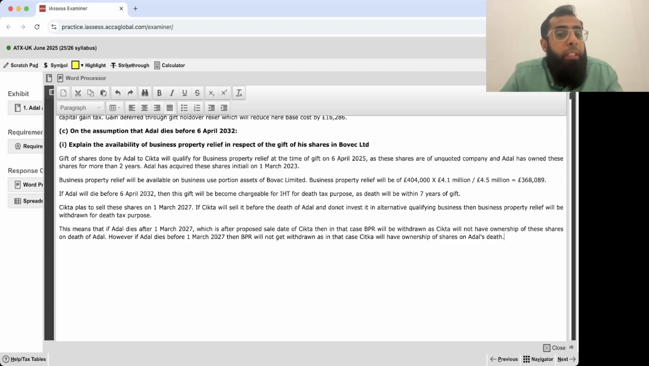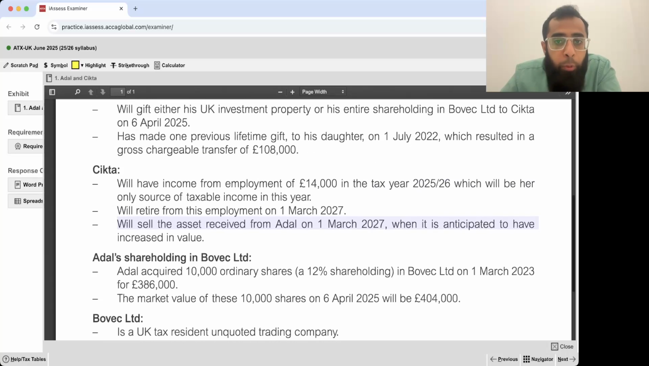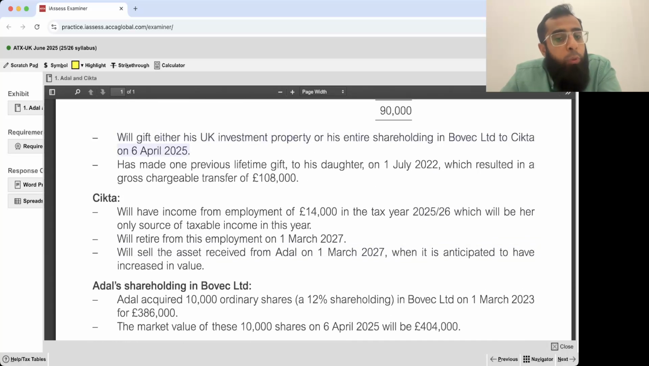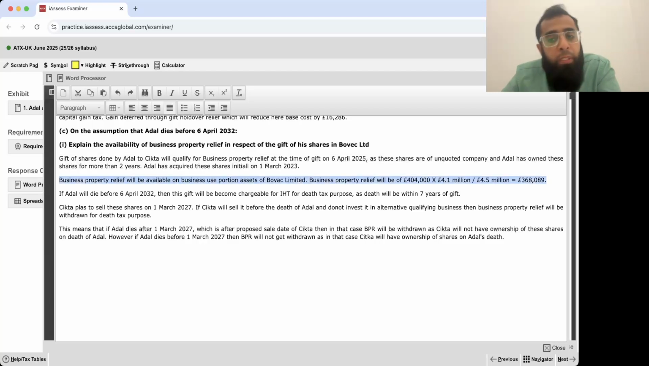Explain the availability of business property relief in respect of the gift of shares in Bovac Limited. First of all, at the time of gift, yes, business property relief will be available. The shares were gifted on 6th April 25. At that time, the 2-year ownership was completed because he purchased in 2023. So yes, business property relief will be available on the business use portion. Pick up the total market value because IHT works on market value, not on gain.